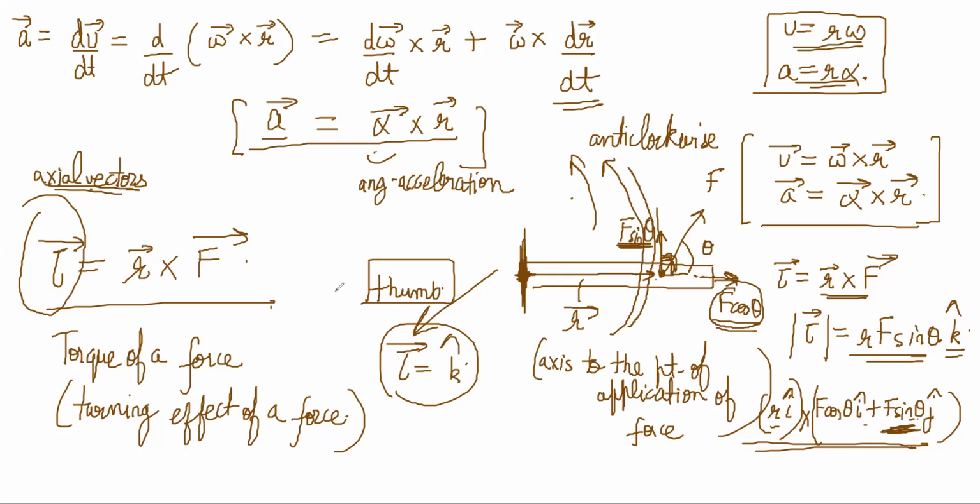It is going to be only in two directions, either plus K or minus K. It cannot be in some arbitrary direction; any direction is not possible for it. So this is also an axial vector. One more reason why it is called a pseudo vector: what is the difference between a normal vector and a pseudo vector?